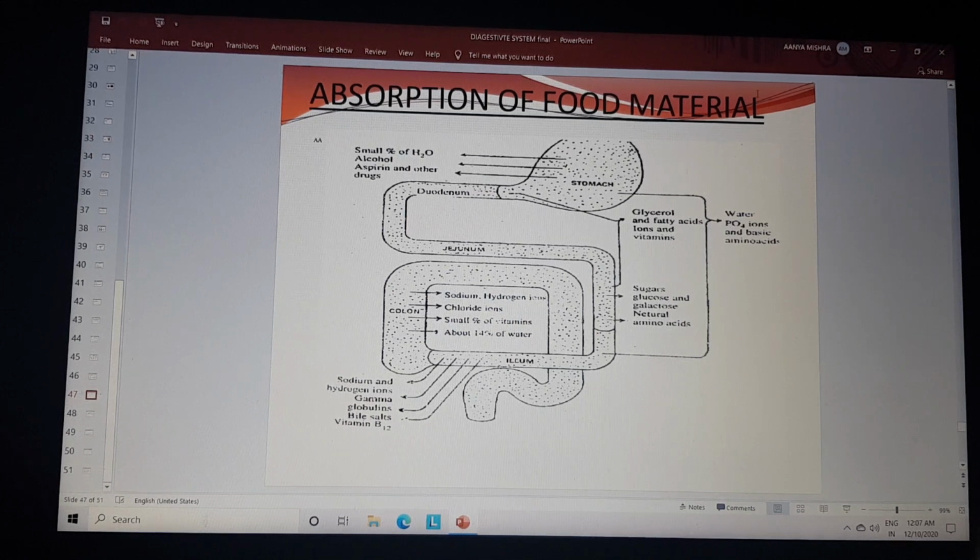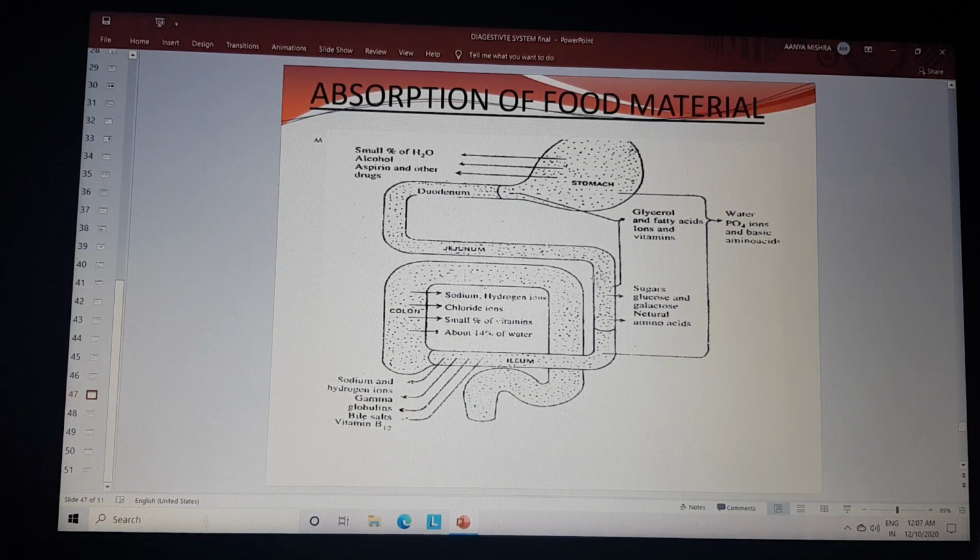In absorption of food material, this diagram presents the stomach, the duodenum, the large intestine, and the small intestine. In the stomach, a small percentage of water, alcohol, and drugs can be absorbed, and some glycerol as well.